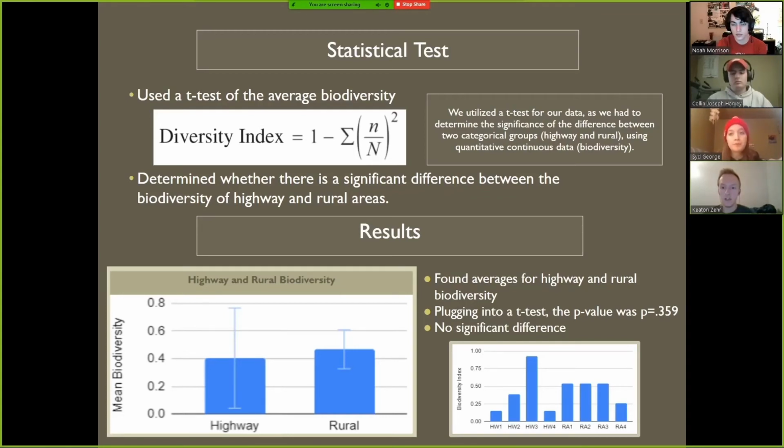We found the averages for both of those types of sites, the highway and the rural sites, and plugging into a t-test, we got the p-value to be 0.359. With the alpha value of 0.05, there is no significant difference between the biodiversities of these 2 groups. There was, however, way more variance in the highway sites than in the rural sites.